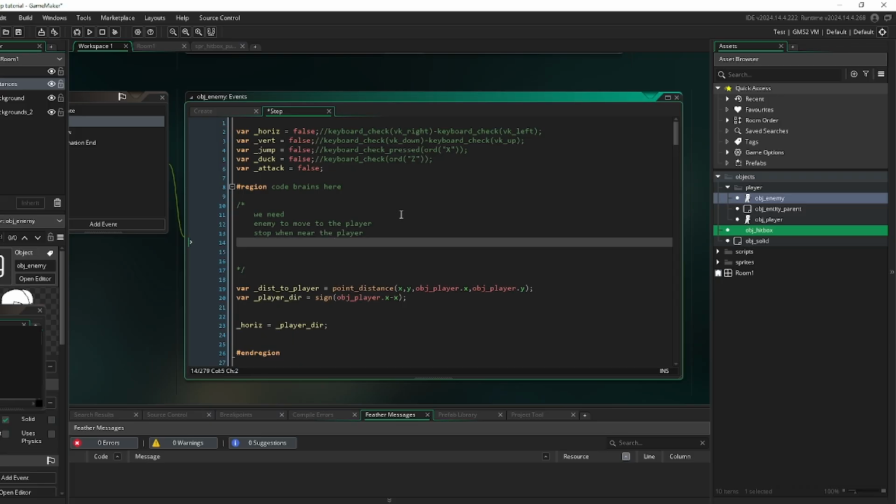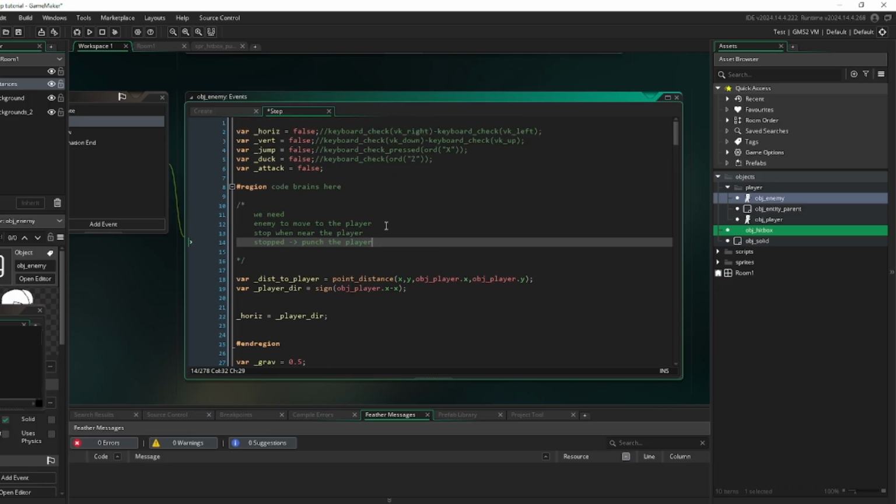And while the enemy is stopped, we need the enemy to attempt to punch the player. Alright, so that's a very, very simple system. Not very crazy there, but that should be easy enough to implement. So how are we going to do that?